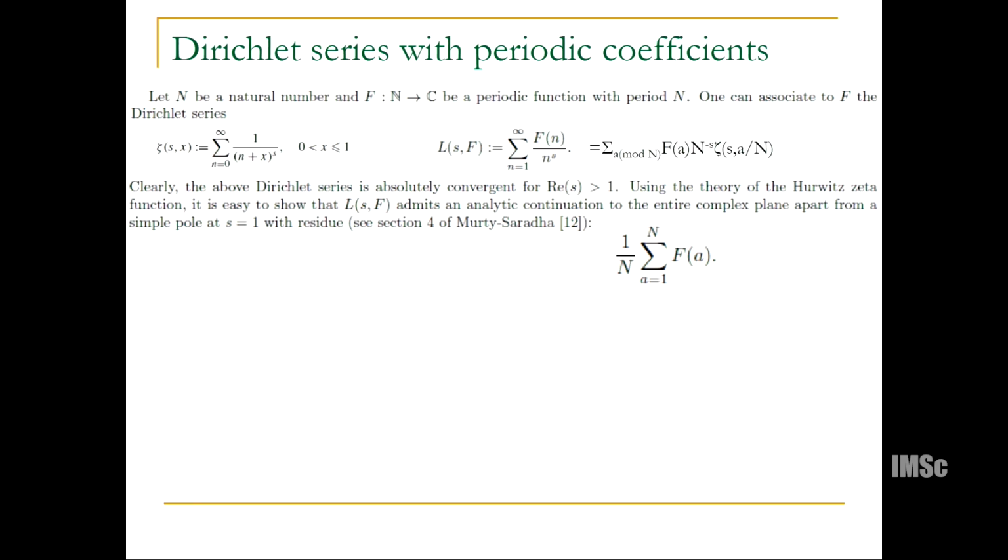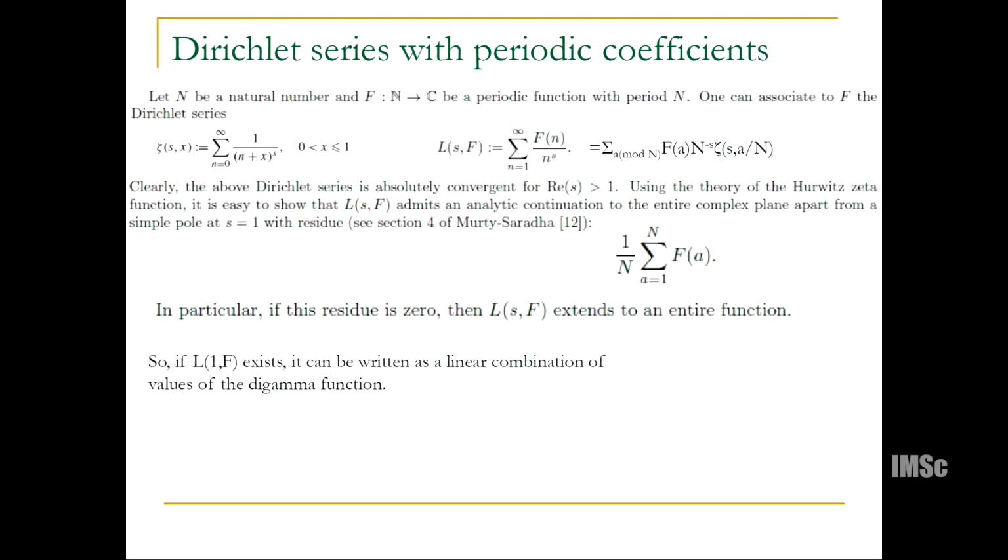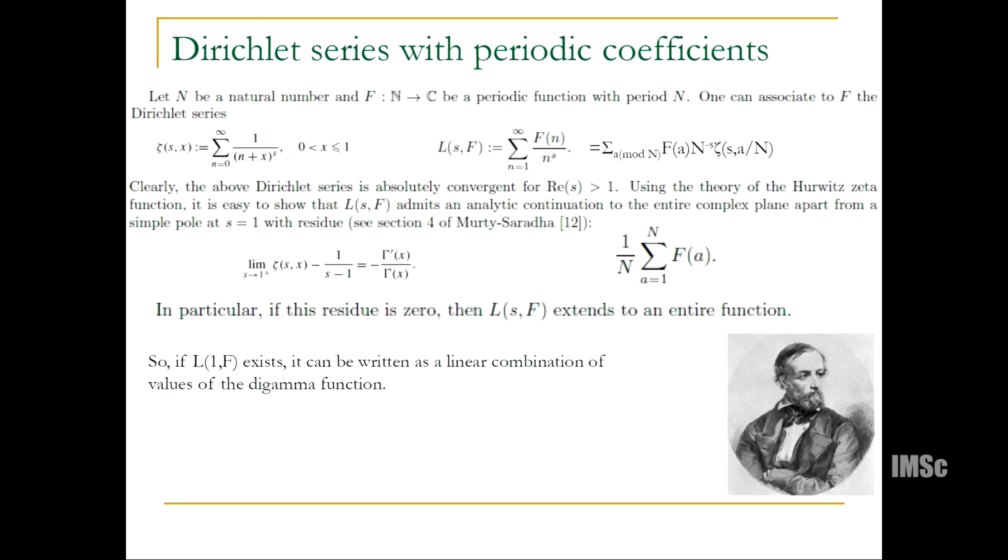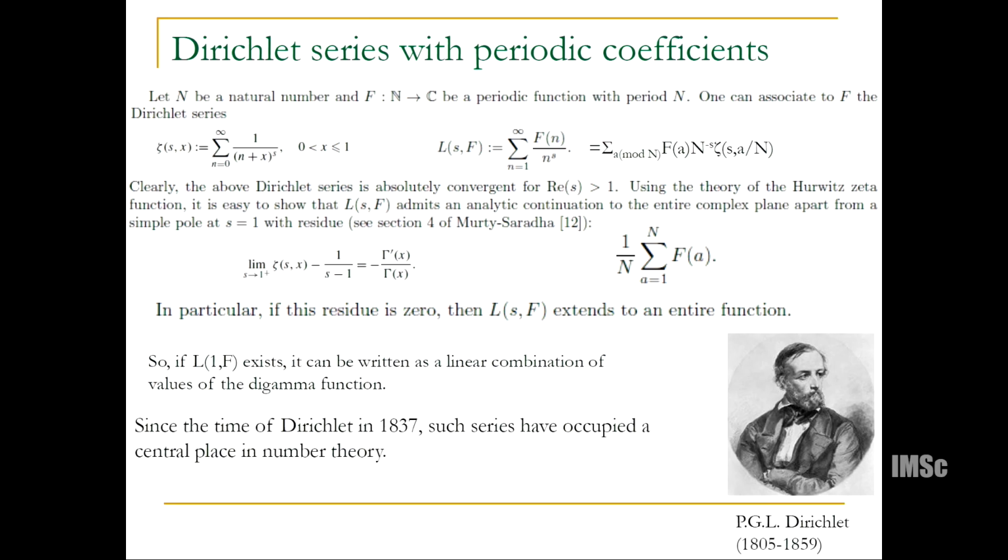In other words, if the summation of f(a) is 0, it has no pole. With residue 0, L(s,f) extends to an entire function. So if L(1,f) exists, it can be written as a linear combination of the digamma function, and I'm going to talk about that.